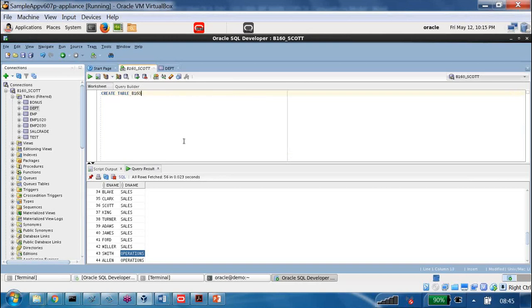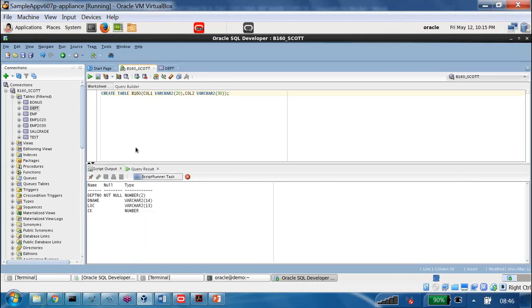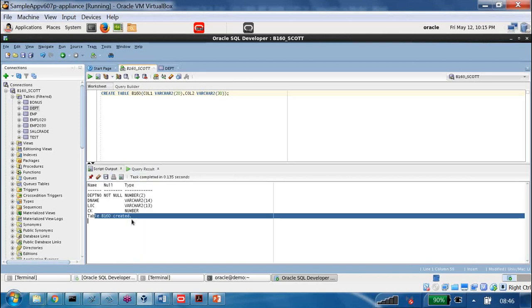B160. Then I am trying to say column 1, data type as varchar2, size as 20, then column 2, varchar2, size as 30, then close this one, let us say run it. Now what happened? Table is created.